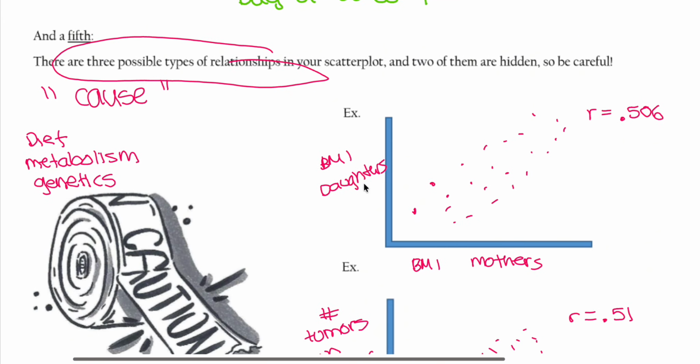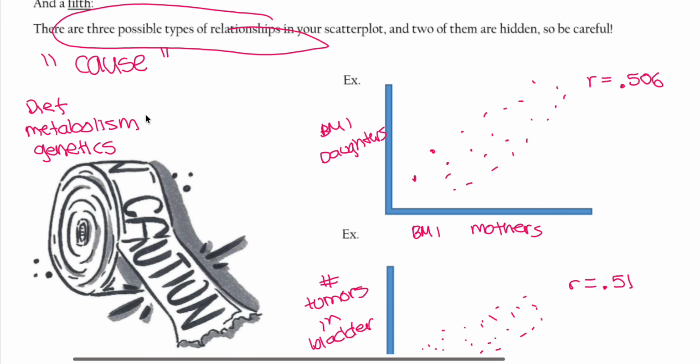And a fifth, there are 3 possible types of relationships in your scatter plot, and 2 of them are hidden, so be careful. The 3 possible types of relationship is cause. Think about the following scenarios: diet, metabolism, and genetics. If we want to analyze the relationship between BMI of the daughters and the BMI of the mothers, after we analyze those data and plot them into the graph, we get a seemingly positive, linear relationship, and also strong. We get an R value of 0.506. I mean, not so strong, but moderate.